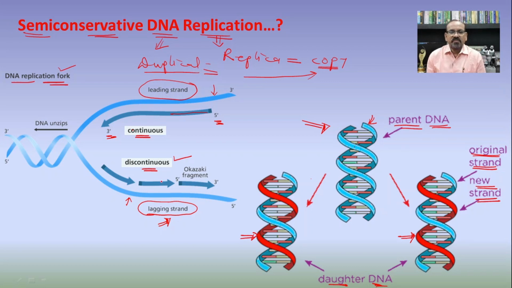These different DNA fragments which are synthesized on the lagging strand in a discontinuous manner are known as Okazaki fragments, after the name of the discoverer, R. Okazaki. So in this way, there is a replication of the DNA, and after the separation, each molecule will contain one parental strand and one new or daughter strand, and hence it is known as the semi-conservative type of replication.